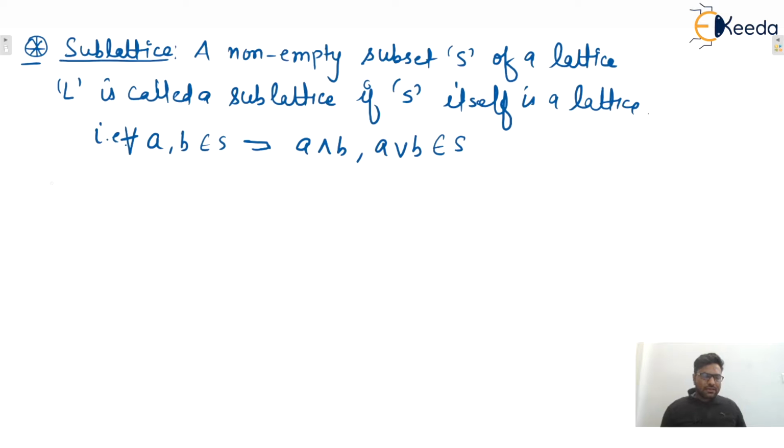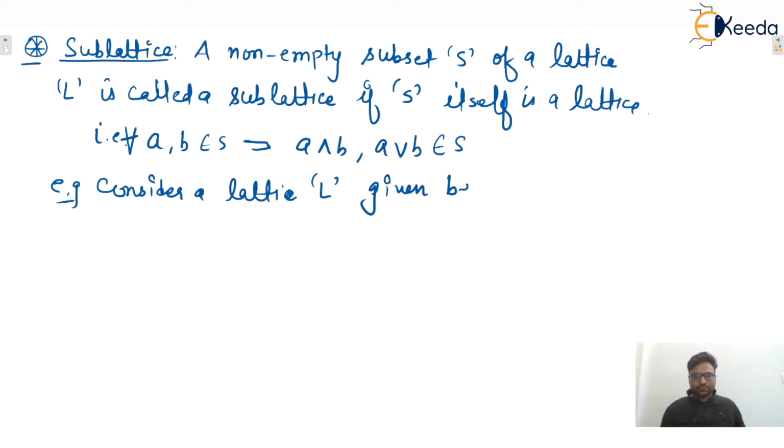So let us consider one example. Consider a lattice capital L given below. Yes, this is the given lattice.